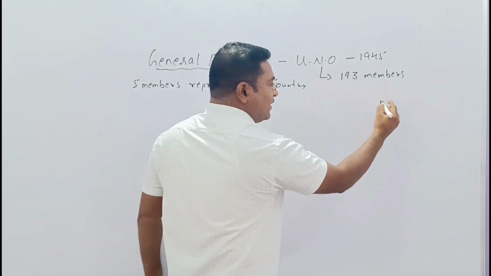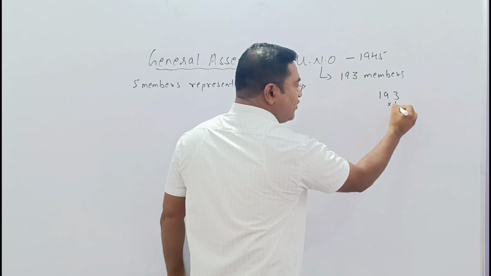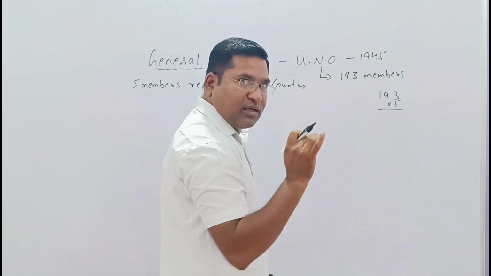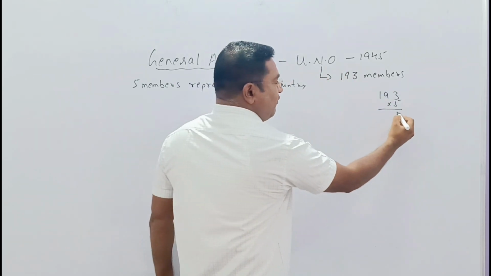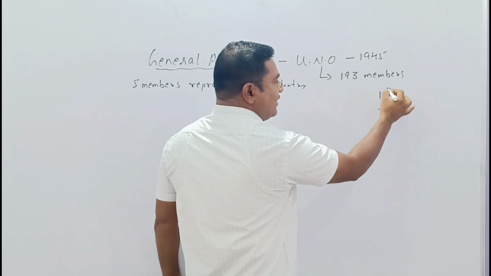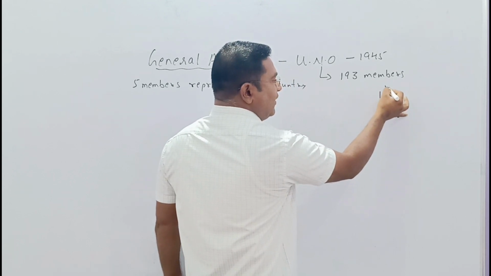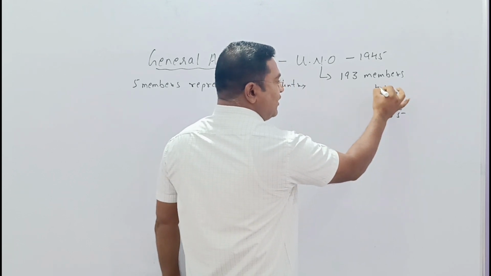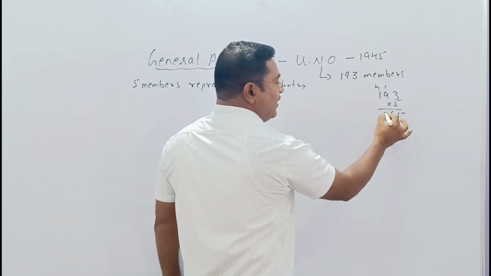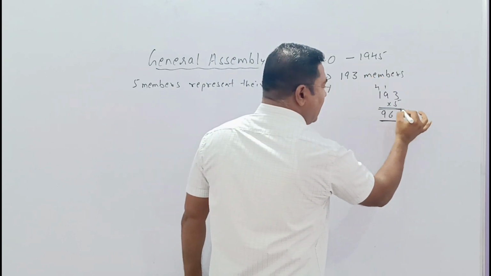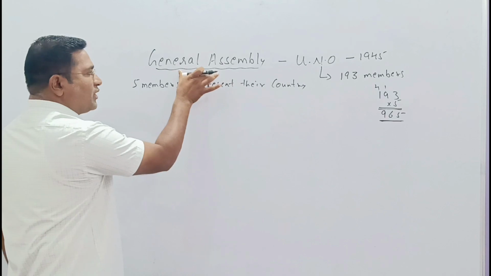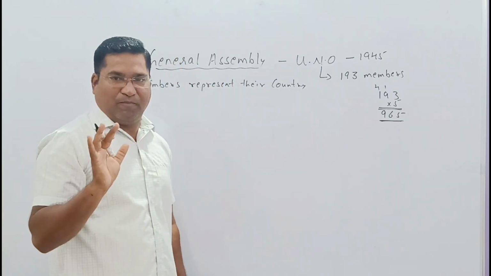So when we calculate 193 into 5 members from each country, we will get 965 members who will come to the General Assembly.